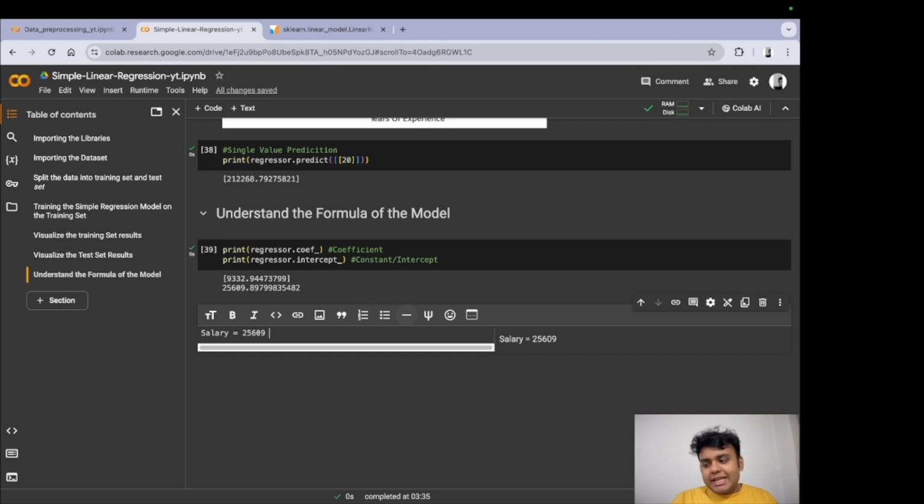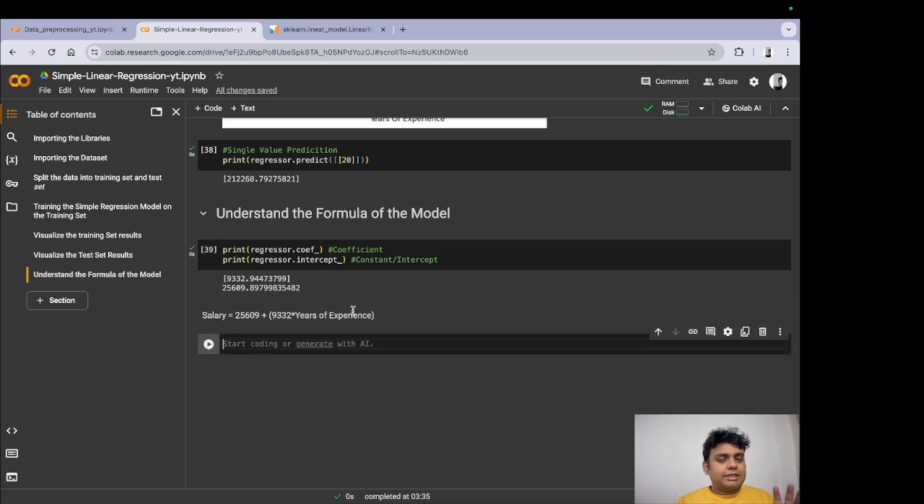And then we are going to add the coefficient, which was b1, into x1. So b1 into x1 means 9332 into x1. X1 was the independent variable, which is years of experience. So years of experience. All right, so this is our formula.